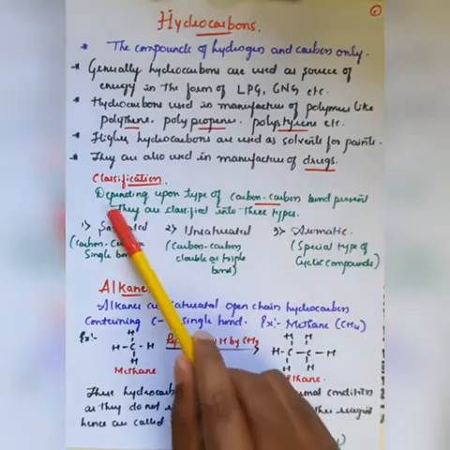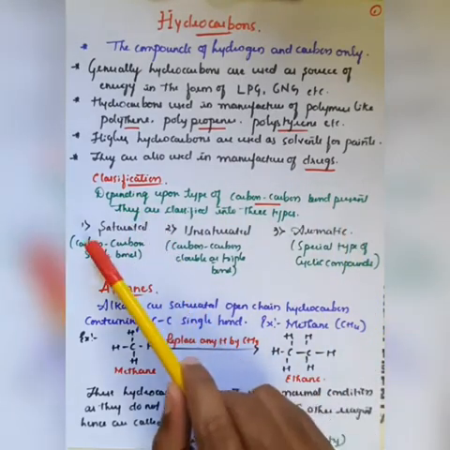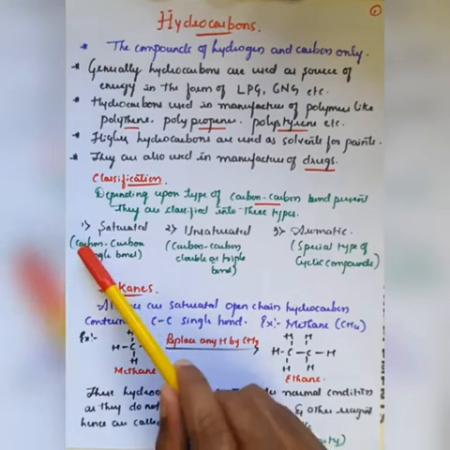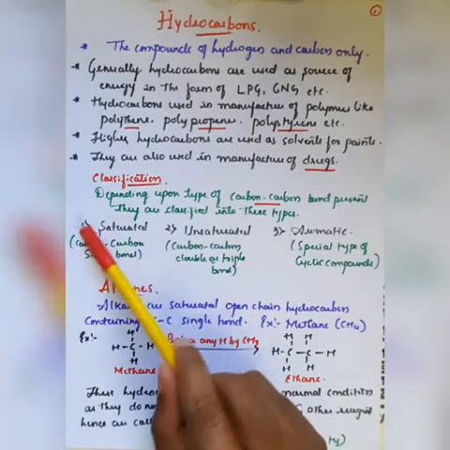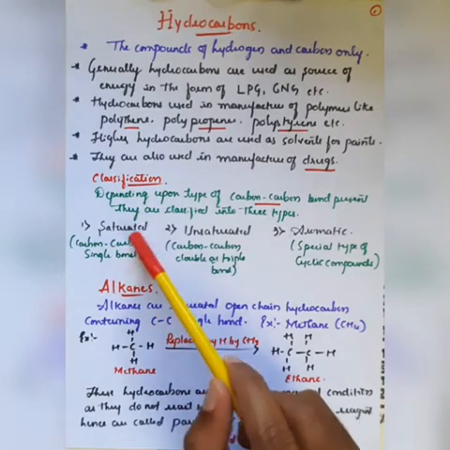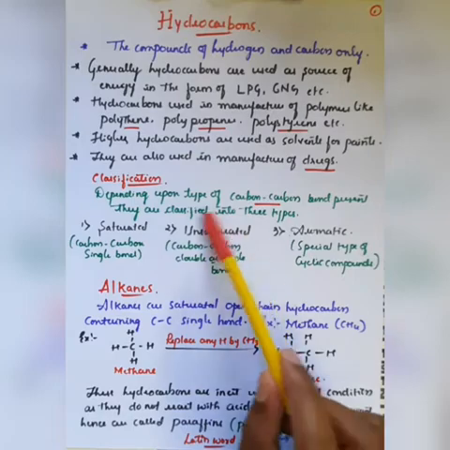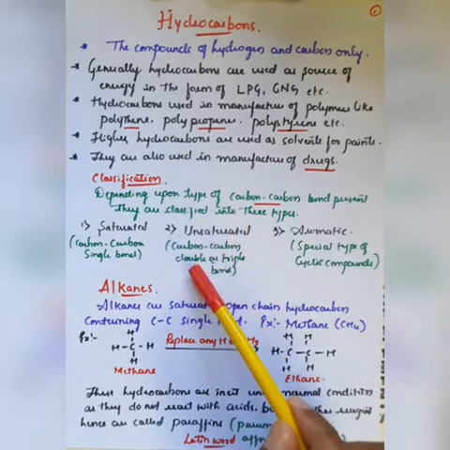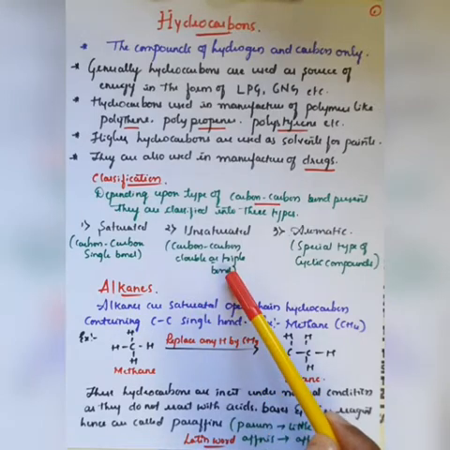Understand the words. In saturated hydrocarbons, a carbon-carbon single bond is present between the two carbon atoms, and these are called saturated hydrocarbons. In unsaturated hydrocarbons, a carbon-carbon double bond or a carbon-carbon triple bond may be present.